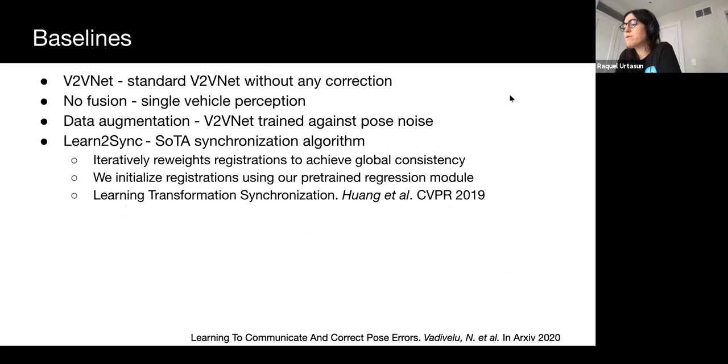We compare our method to B2BNet, single vehicle perception, B2BNet with pose noise data augmentation, and learn to sync, a state-of-the-art synchronization algorithm. In particular, learn to sync processes depth maps and iteratively reweights pairwise registrations to achieve globally consistent poses. To adapt this algorithm to our problem setting, we use a larger architecture and initialize pairwise registrations with our pre-trained post-regression model.